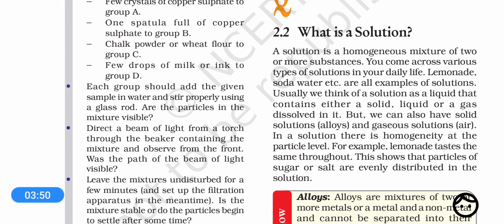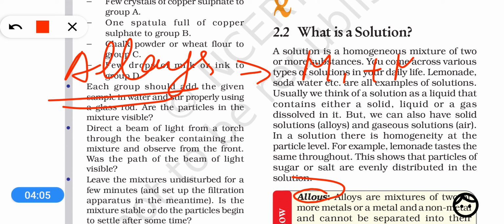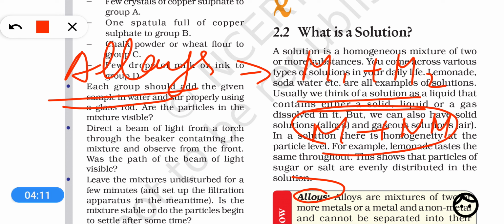For example, if we talk about alloys, then alloys are solid in solid solutions, because when one metal is mixed with another metal, or one metal is mixed with a non-metal and both of them are in solid state, then that homogeneous mixture is also called a solution.